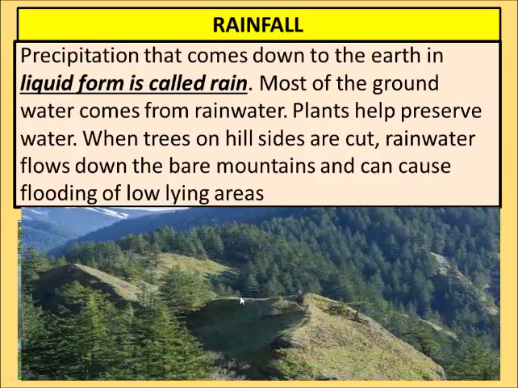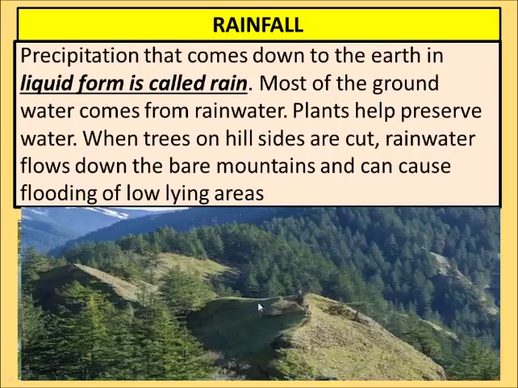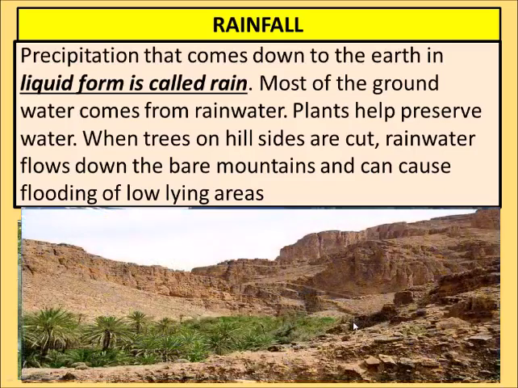Plants help preserve water. When trees on hillsides are cut, rainwater flows down the bare mountain. See, in the earlier picture you have seen there are a lot of trees. That's why soil erosion is not taking place. Why? Because the roots of these trees are holding the soil.